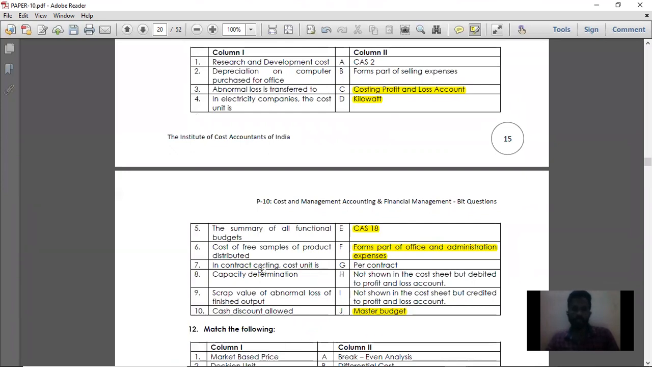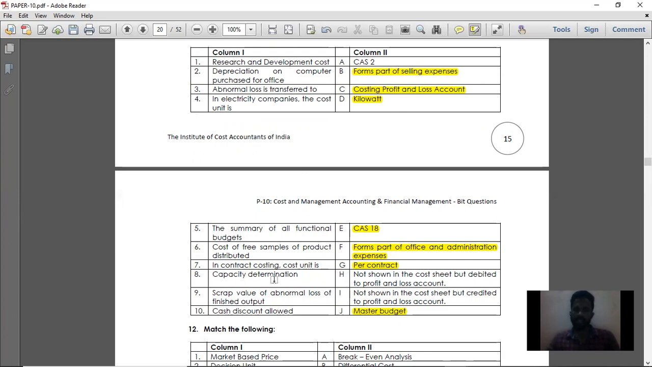Cost of free samples of products distributed. If a free sample of a product is distributed, it forms part of selling expenses, because for selling the product to a particular person, you are giving a sample. So it forms part of selling expenses. Next, in contract costing, the cost unit is per contract. So each contract is taken as a separate cost unit.